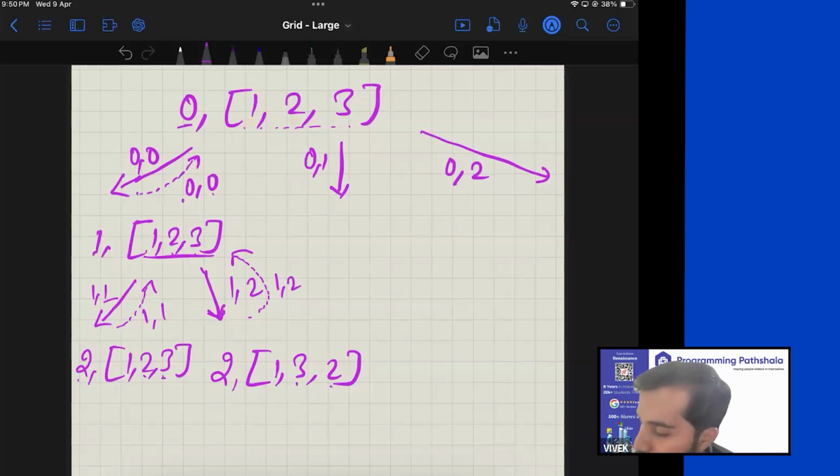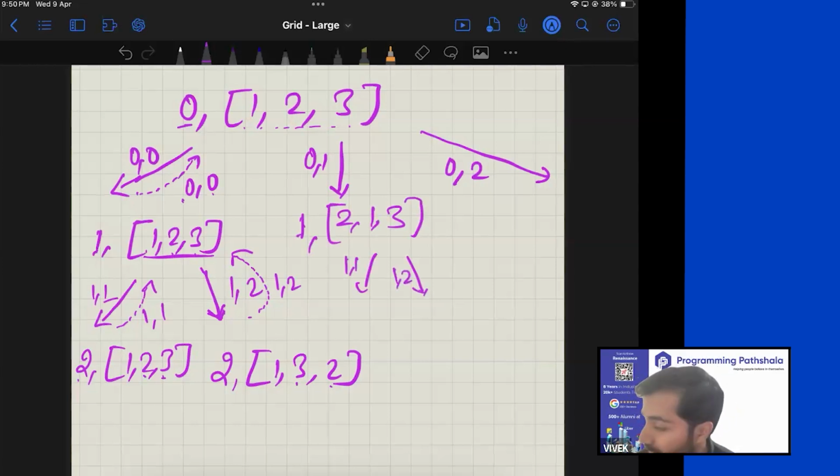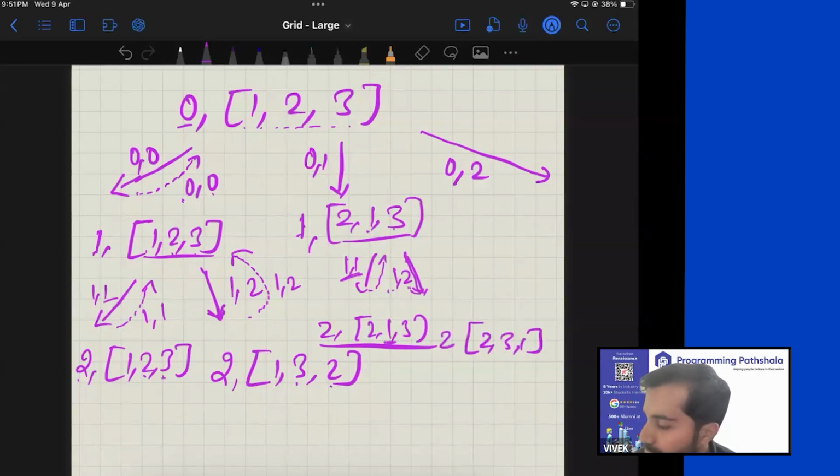Okay, now when you swap 0 and 1, what's going to happen? You will get 2, 1, 3. You will move on to the next index, which is index 1. At index 1 again, you have two choices: either you swap 1 with 1 or you swap 1 with 2. When you swap 1 with 1, it will continue to be 2, 1, 3. You go on to the next index, and this is your base case. Now, when you backtrack, you undo, which is you swap 1, 1 again, so it will be back to 2, 1, 3 only. Now this is the interesting part where you swap 1 and 2. When you swap 1 and 2, this now becomes 2, 3, 1, and you reach index 2, which is your base case.